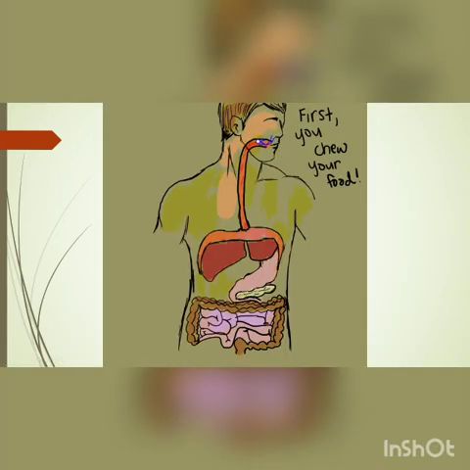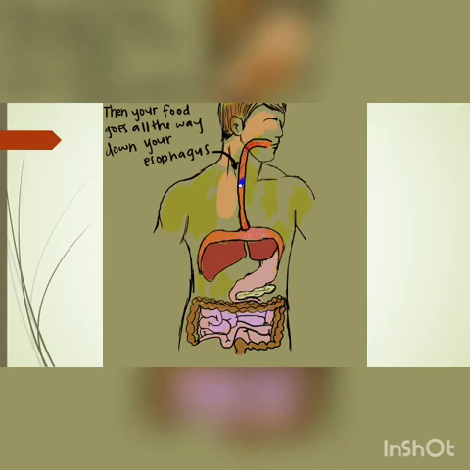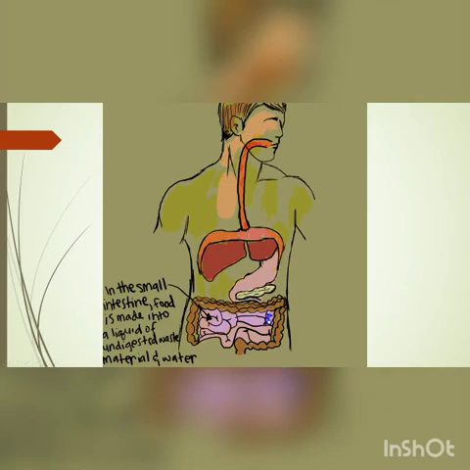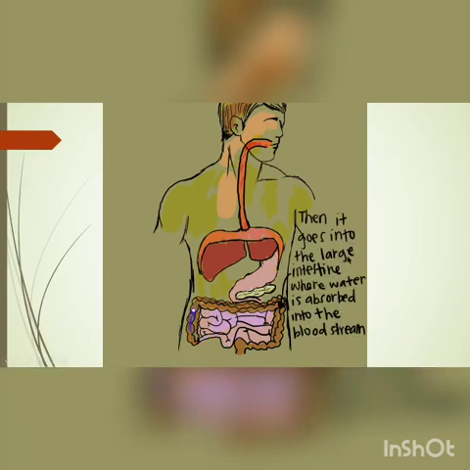Now what happens? First you chew the food, then your food goes all the way down the esophagus, then into your stomach. Food is broken down, meaning all the nutrients, not only the protein. Then food comes down into the small intestine. Here food is made into a liquid of undigested food material and water, and then the food goes into the large intestine, where water is absorbed.